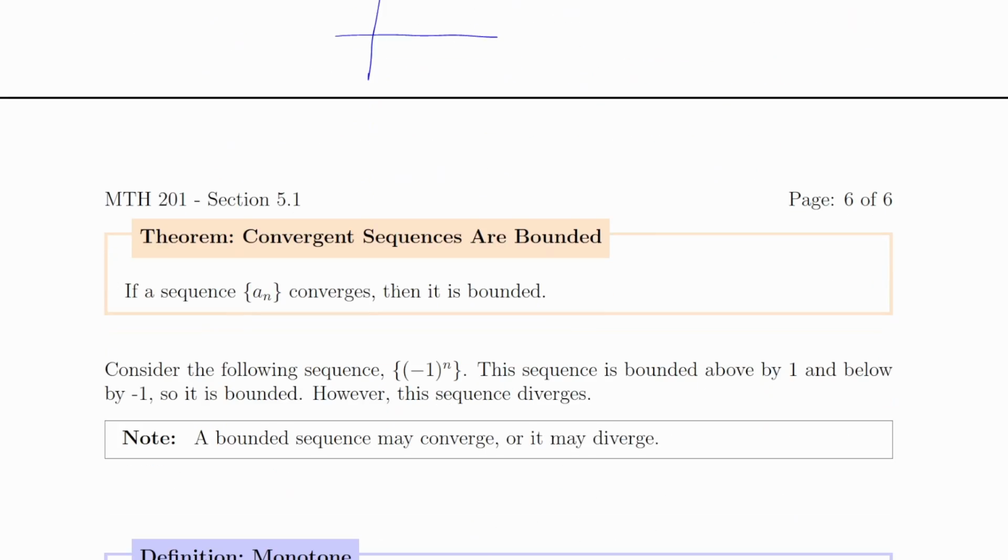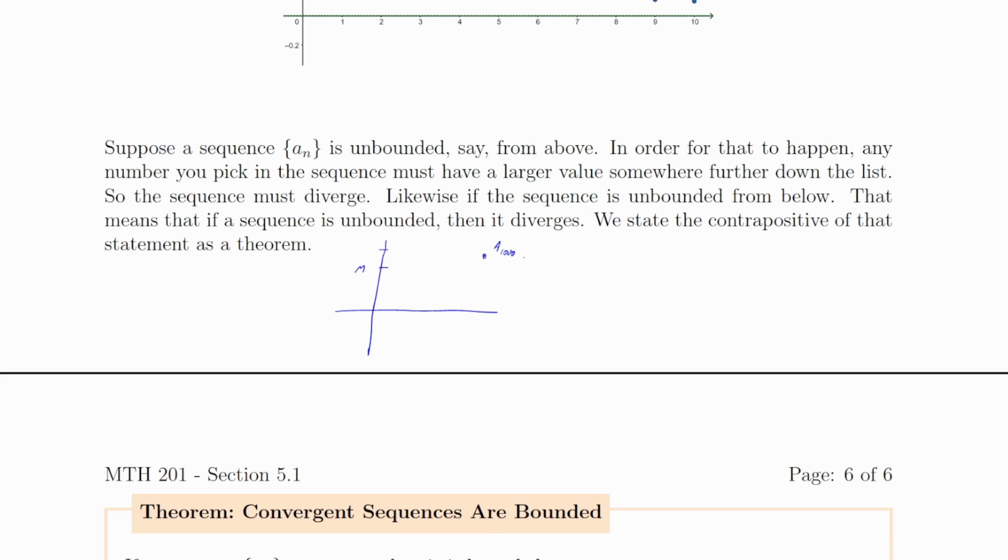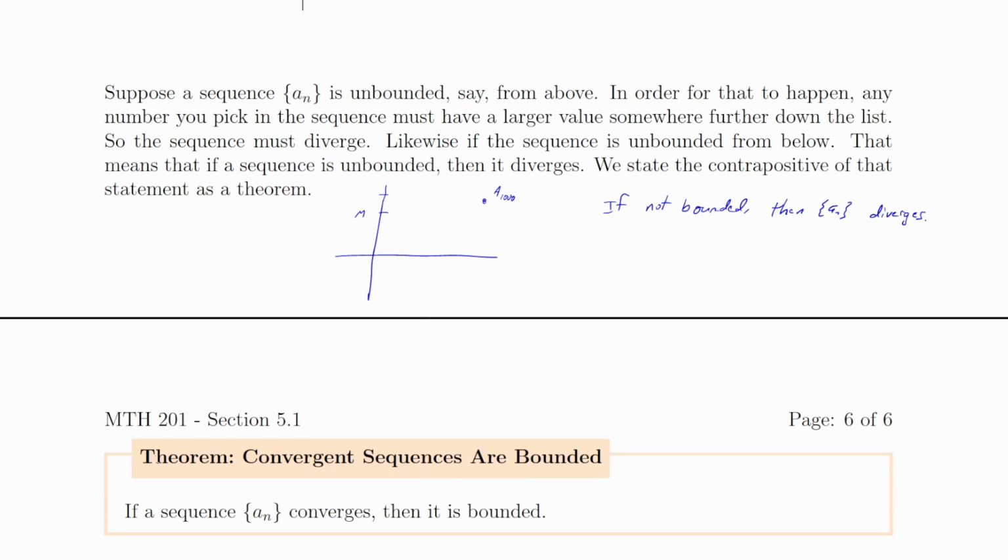So we have a theorem that we can state. If a sequence converges, then it is bounded. What we're doing here is just stating the contrapositive of what we just discussed. Up here we said if it's not bounded, then the sequence diverges. Logically speaking, that's equivalent to its contrapositive. It's the conditional where we swap the statements and negate them. So this means the same thing as saying if the sequence converges, then the sequence is bounded.